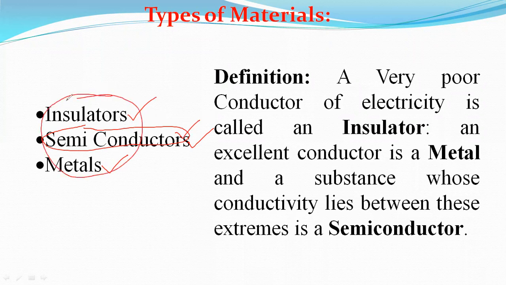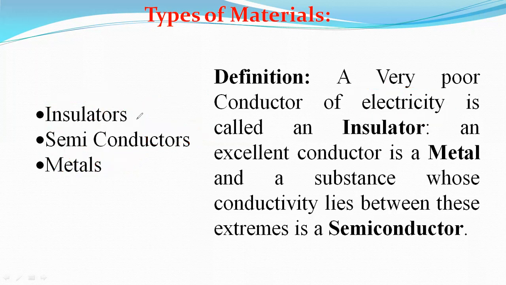Before going to these materials, first we start with the definition. What is the definition of these three materials? First we concentrate on electricity. The first and foremost important thing is that there is no electricity in insulators, and good electricity in metals.